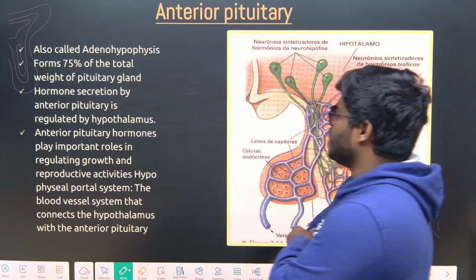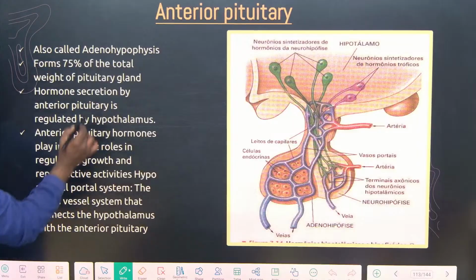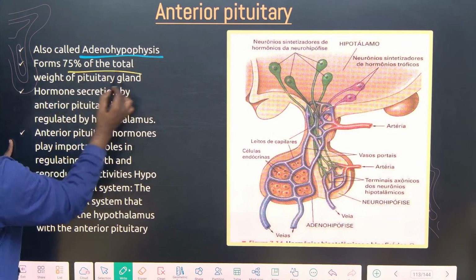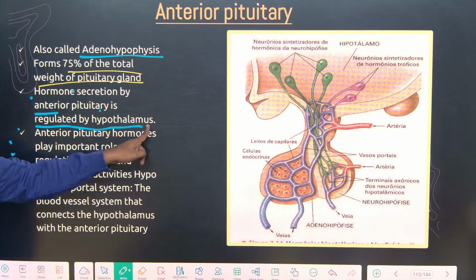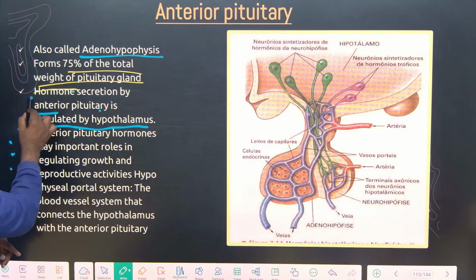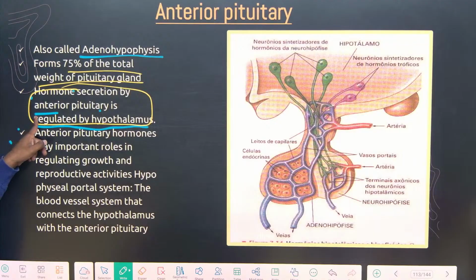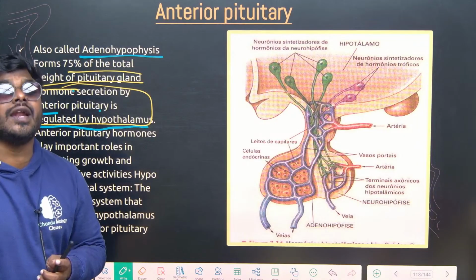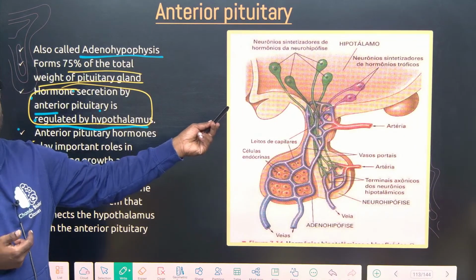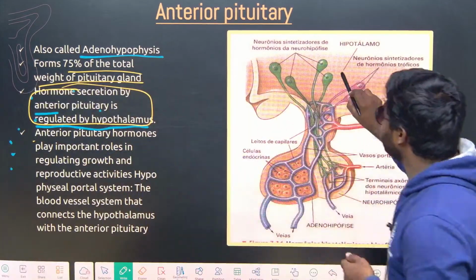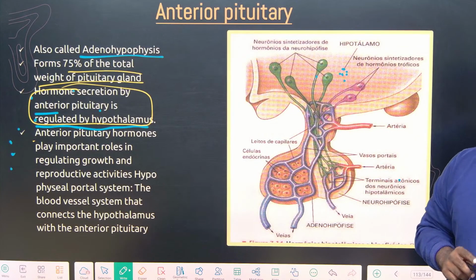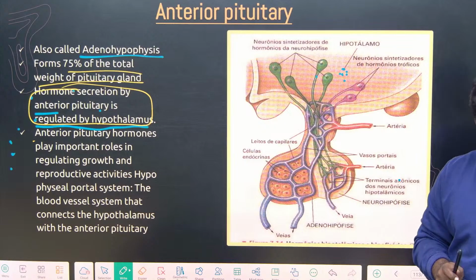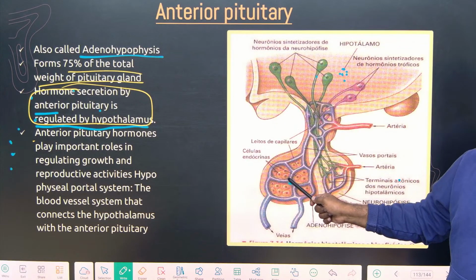Okay, I want you to please look into this picture, friends. See here, the anterior pituitary, also called adenohypophysis, forms 75% of the total weight of the pituitary gland. Hormone secretion by the pituitary is regulated by the hypothalamus. Is it correct or wrong? Yes. Correct, na? This is the direct statement which is asked in the exam. It is controlled by the hypothalamus. Yes. Whereas the posterior pituitary is also controlled by the hypothalamus, but that is neural regulation. This one is through blood. You are getting my point correctly. Look into the point. This is what, friends? Hypothalamus. Yes. Hypothalamus contains what? Neurosecretory cells. Neurosecretory cells release what? Hormones. You are getting my point. And those hormones reach where? Anterior pituitary. How?